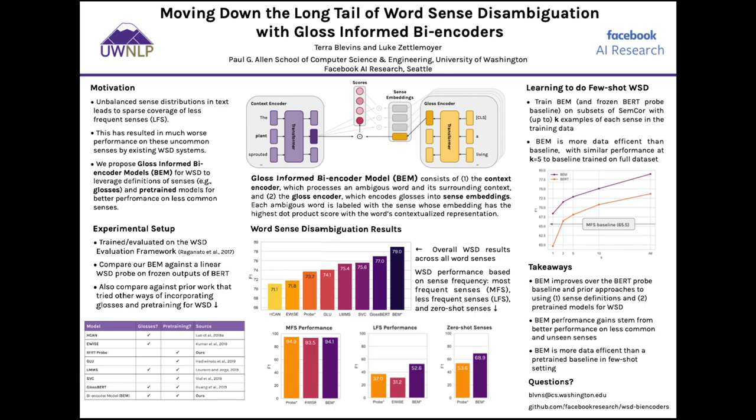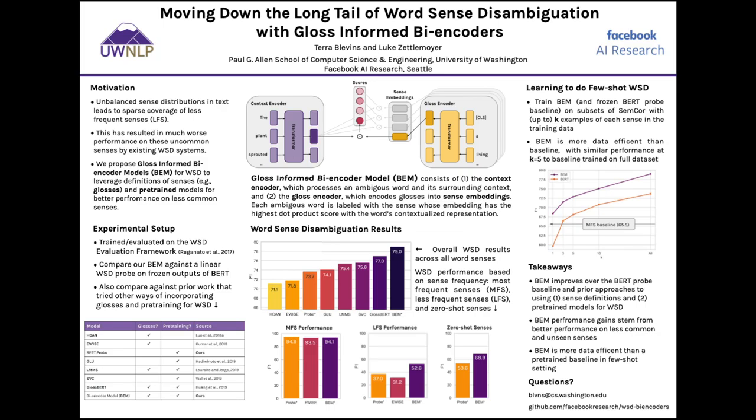Our experiments focus on the English all-words disambiguation task, where we train the model to disambiguate every ambiguous word in a given context sentence. We compare our bioencoder model with a simple linear word sense disambiguation classifier trained on the output of a RoBERTa encoder. And as shown in the table on the bottom left, we also compare our model against prior work that has considered other methods of using definitions and pre-training to improve word sense disambiguation.